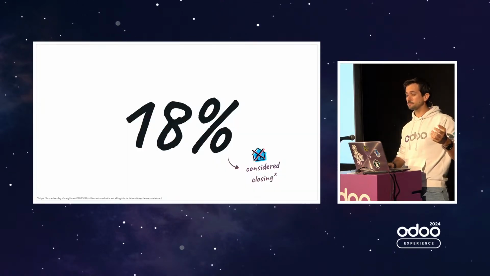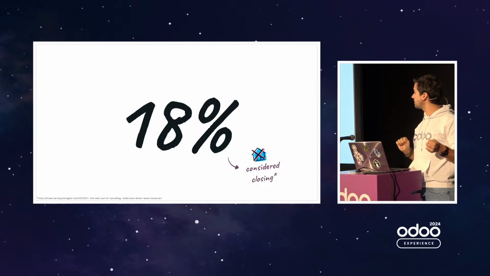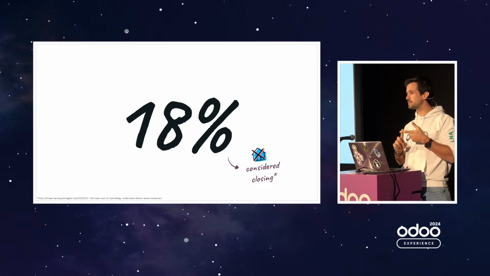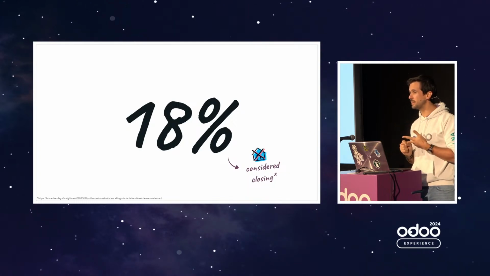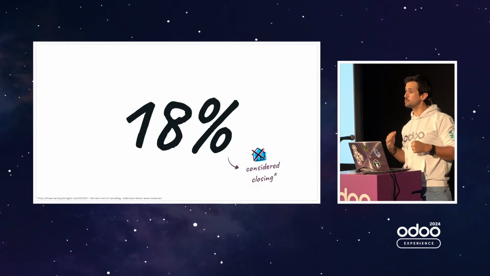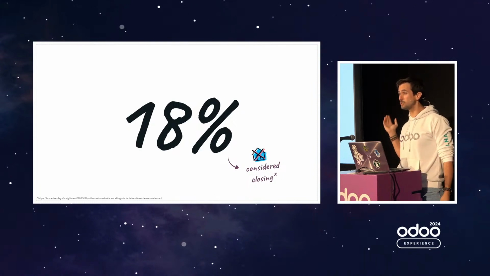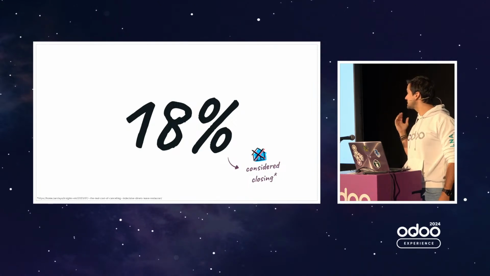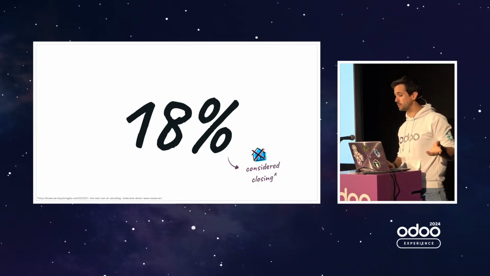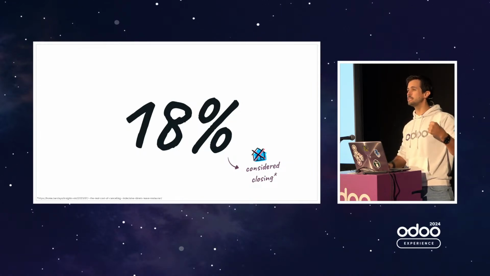Why? Because of some figures that I found online. Did you know that 18% of bar, restaurant, and pub owners in the UK actually considered closing just because of late cancellations and no-shows? It was making their life so bad that they wanted to stop their activity. It's from a serious source, Barclays, which is a bank, so I suppose they know what they're talking about. That's pretty huge, and so we wanted to make this easier for them.